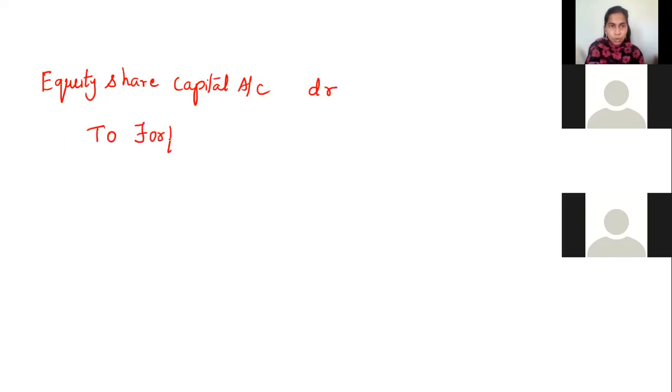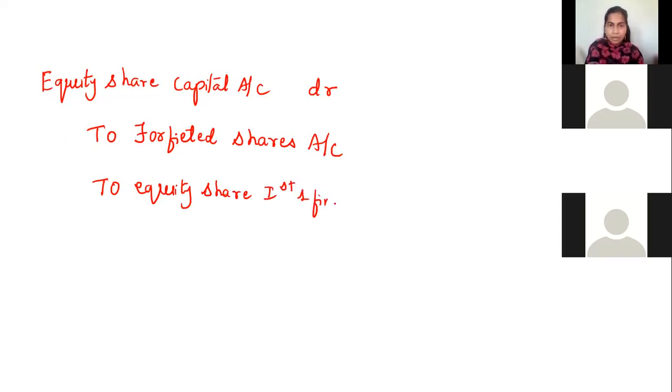So you'll write equity share capital account debtor to, so you have to leave a little space, to forfeited shares account, to equity share first and final call account.